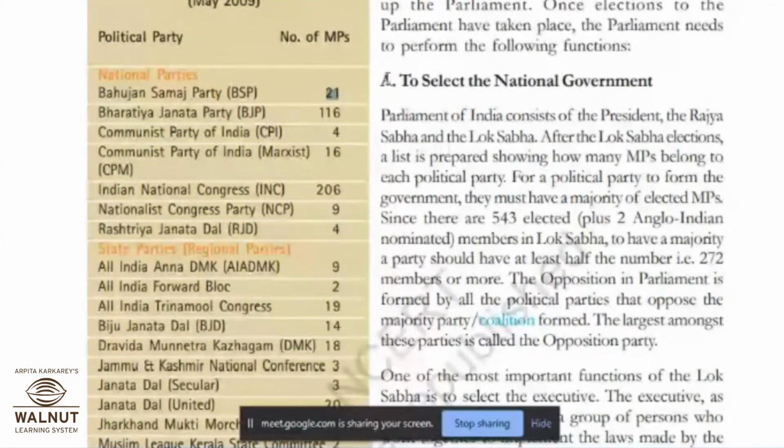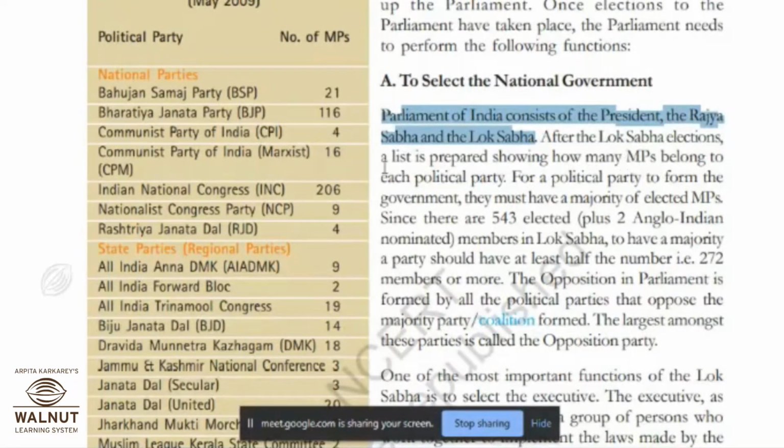So the first process is to select the national government. Parliament of India consists of the President, the Rajya Sabha and Lok Sabha. हे दोन houses आहेत main. This is also a very important sentence. Okay. Parliament of India consists of the President, the Rajya Sabha and Lok Sabha. This sentence is very useful, helpful, very important. Keep it in mind, this first sentence which I have highlighted.